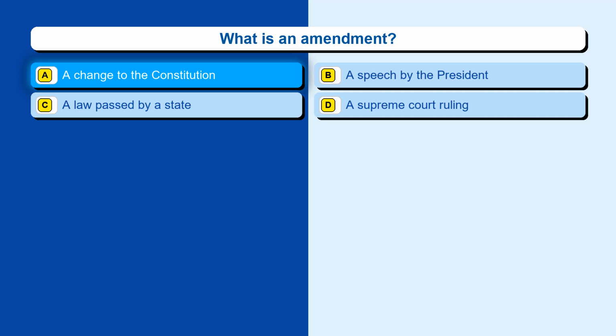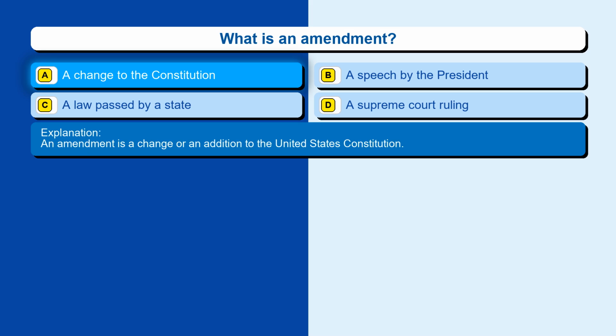The correct answer is option A, a change to the Constitution. An amendment is a change or an addition to the United States Constitution.